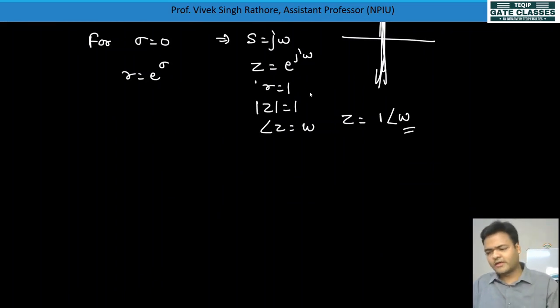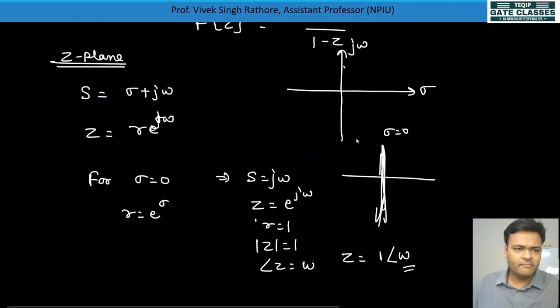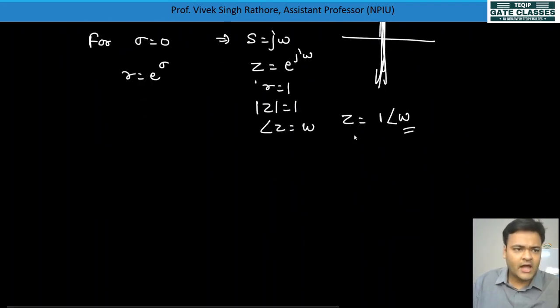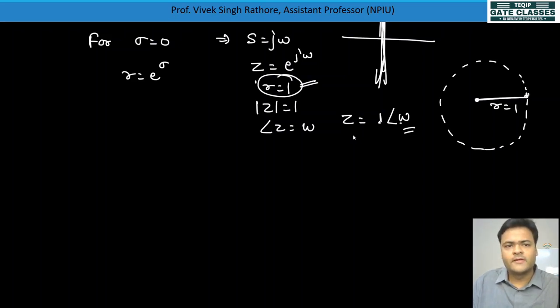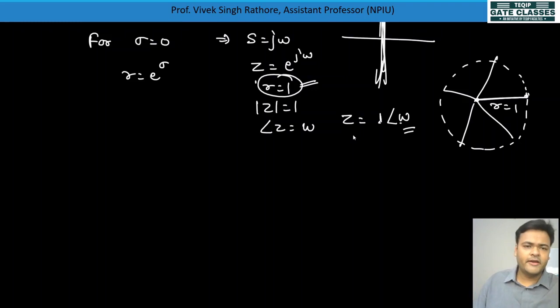This you can write. Okay, so it can be plotted as, see, r is equal to 1 means this circle is of radius 1. So radius 1 will be there, with the center at the origin. And now the magnitude is 1 and the phase will be omega, so this will be like this. So r is equal to 1 means the strip will be a circular strip, right? For this, the value will be r is equal to 1.